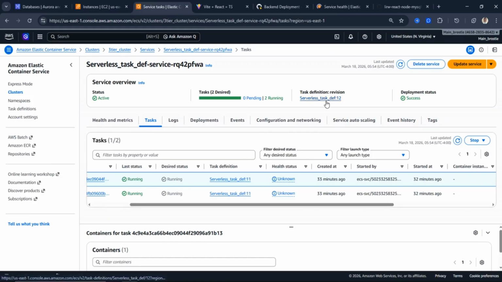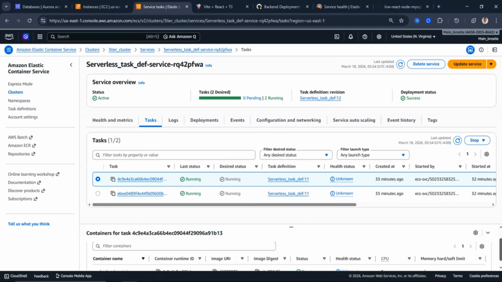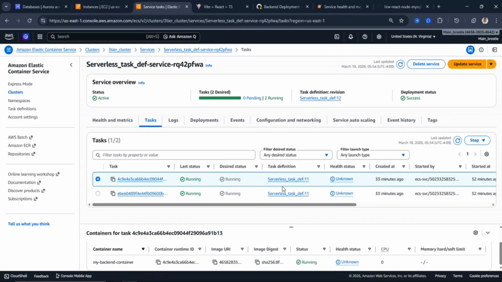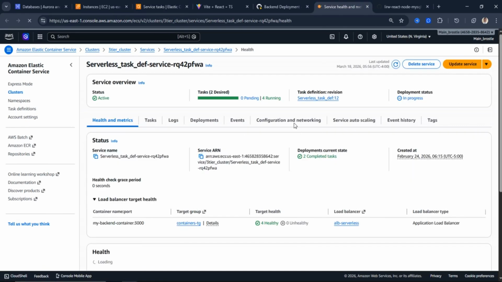But we knew service tax 12 has arrived, but it has not been fully deployed. So if we look at what is going on, we're going to see a change. We're going to see all of this is going to be 12 and no more 11. So effect the changes. Right. So see what's going on. 4 running. What does that mean?